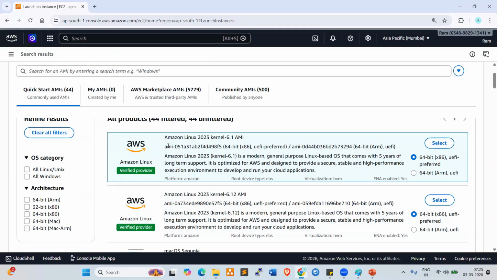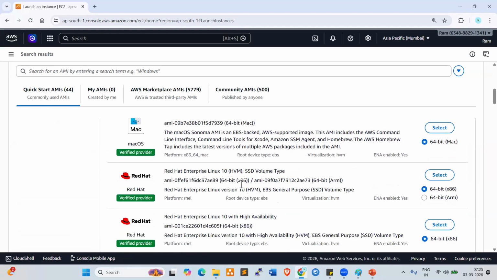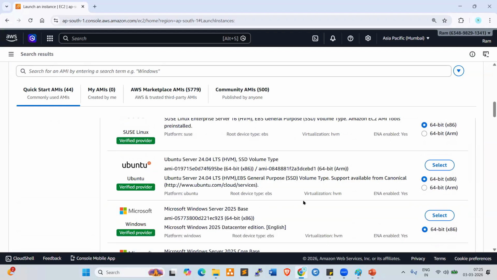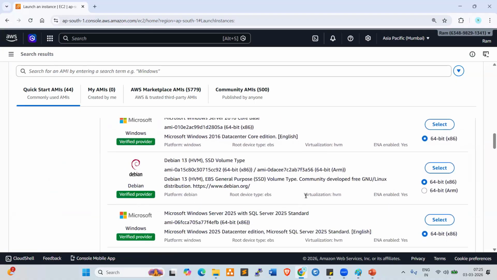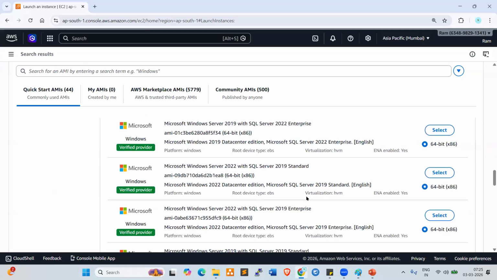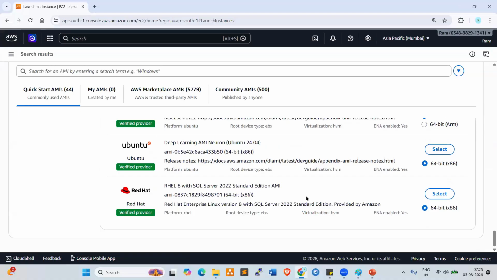Look at here: Amazon Linux 2023 kernel 6.1 version, now 6.12 AMI, Mac OS, Red Hat in different flavors, SUSE, Ubuntu, Microsoft Windows Server in different flavors. These are all AMIs available.